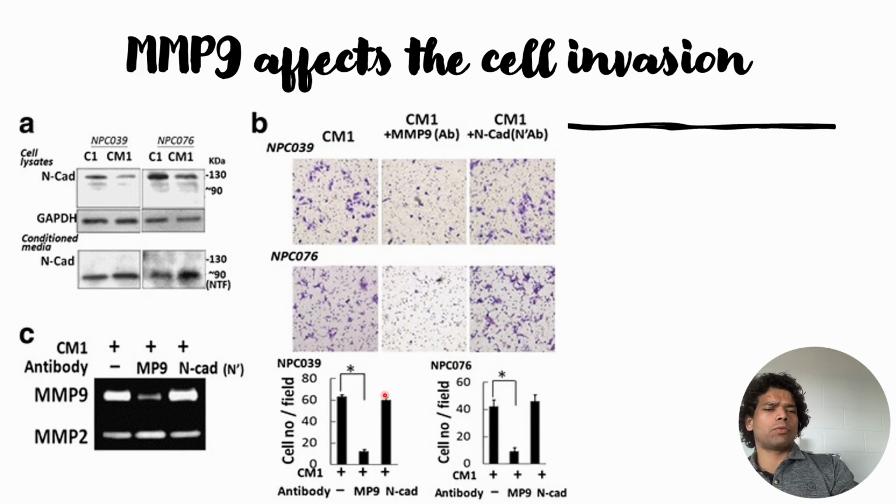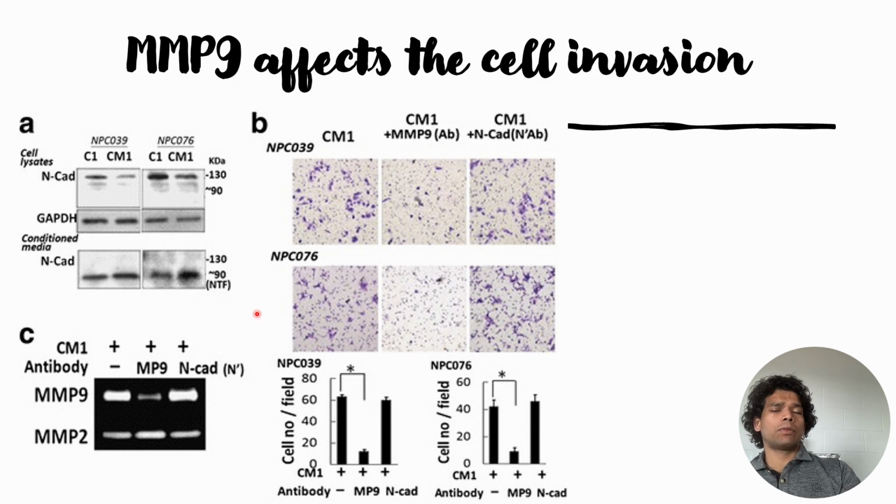In the case where they used antibodies that target the N-terminal fragment of N-cadherin, they are still able to see cell invasion. This is true for both NPC039 and NPC076, indicating that the N-terminal fragment of N-cadherin does not seem to play a role in cell invasion.